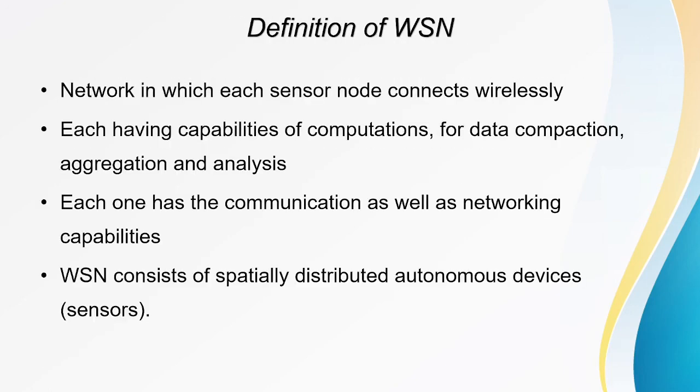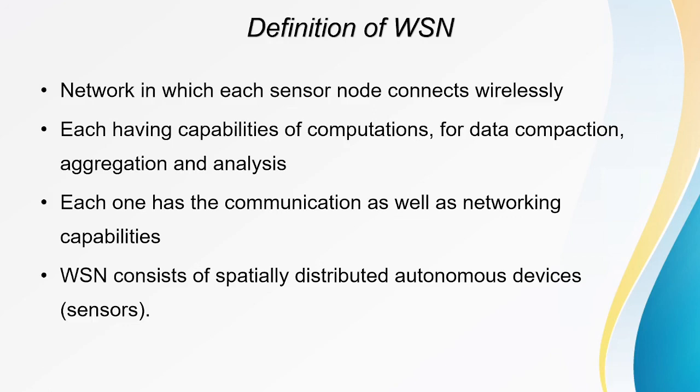Next is the definition of WSN. It is a network in which each sensor node connects wirelessly.